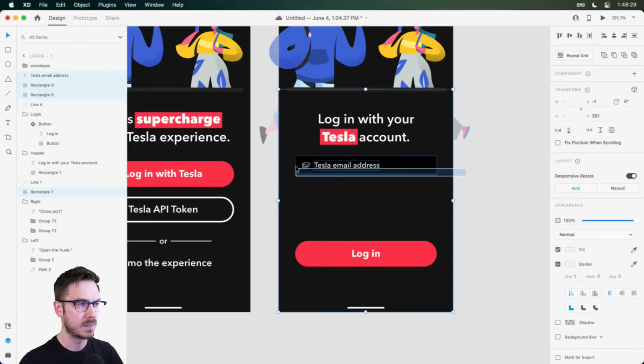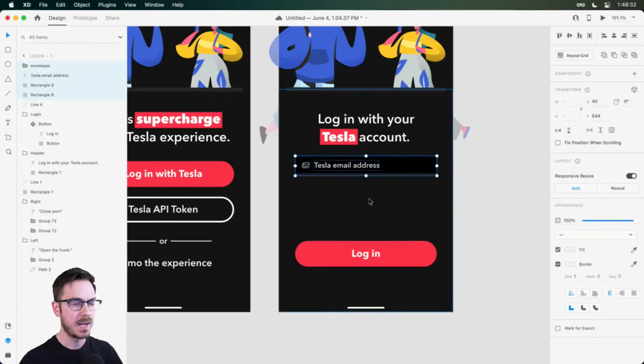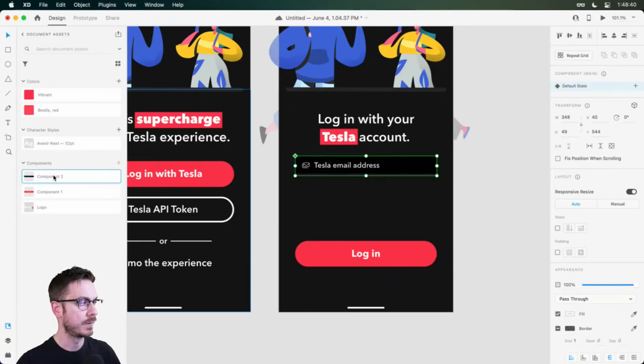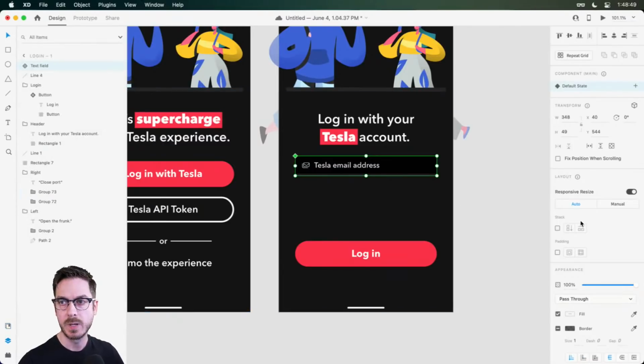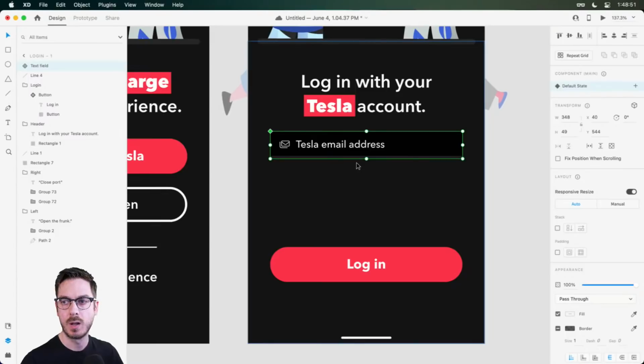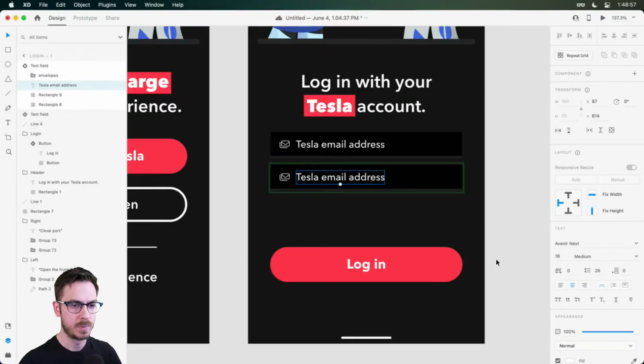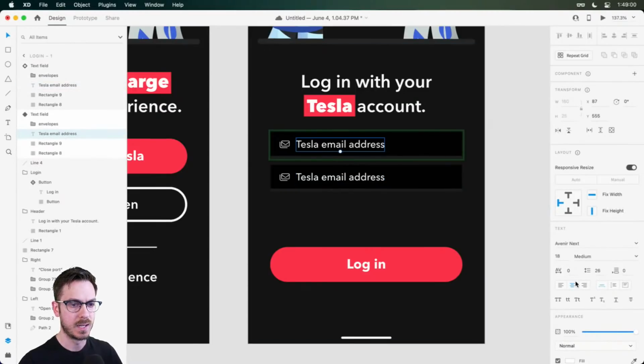I'm going to make sure to select all this information. And this is another great opportunity for a component. So I'm going to press the plus button inside of the Properties Inspector. Again, you can do that from your document assets. And I'm also going to rename this one. And now what we can do, since there will be a password field and also a two-factor authentication possibly, is duplicate this down. Oops, this should be left aligned.